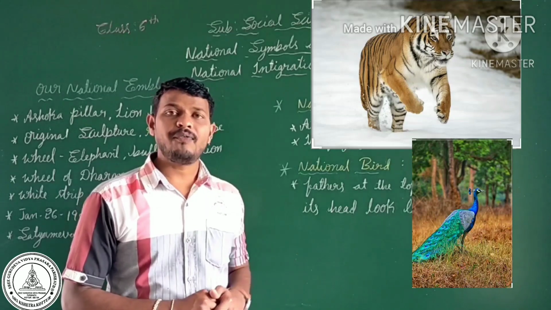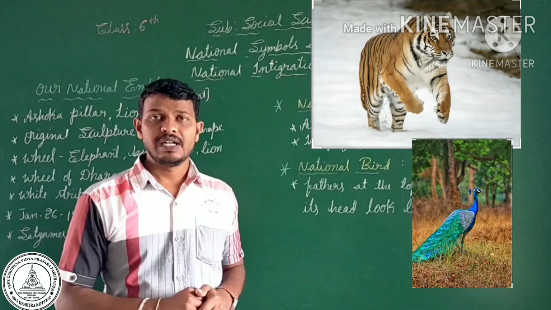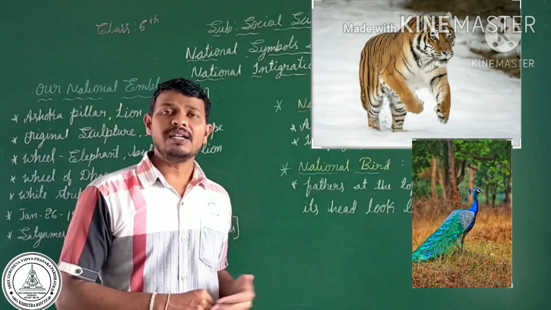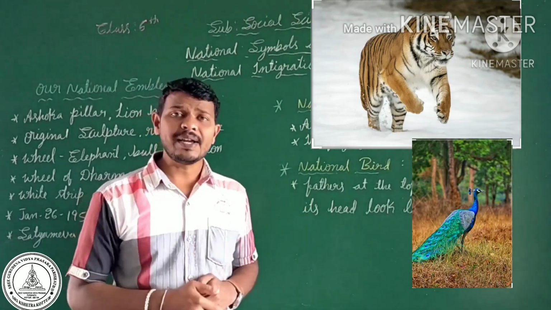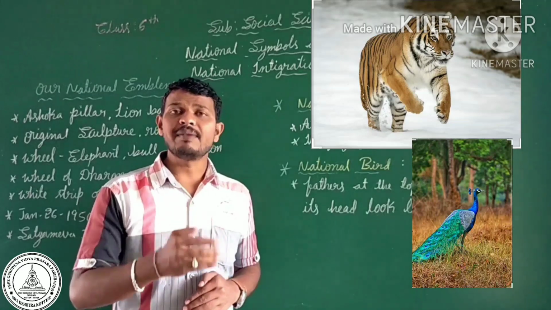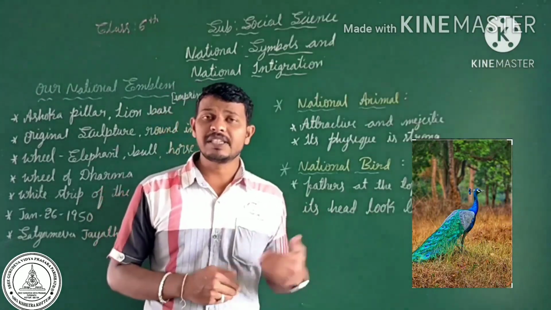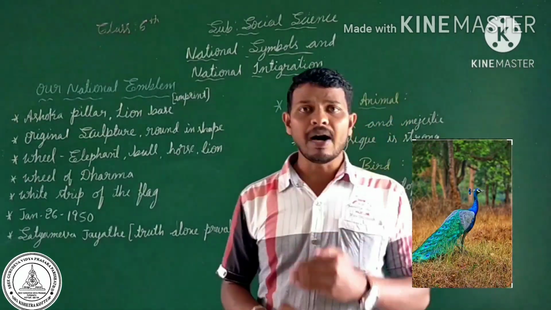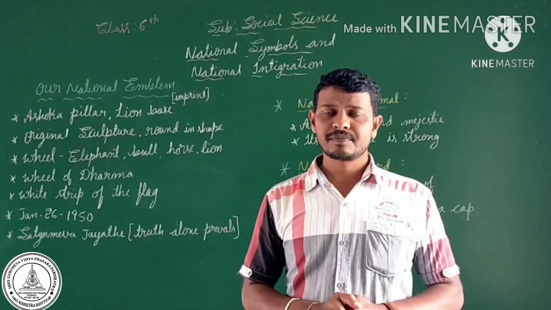Whenever you see the tiger and the peacock, they look like a very attractive animal and bird. So we adopted these both as the national animal and national bird.